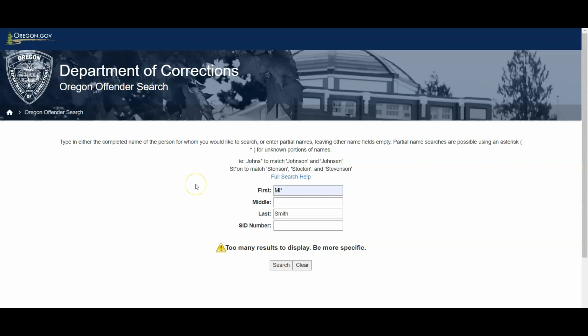Okay, so if you know someone by a name, maybe you're not 100% sure how it's spelled, but you know kind of what it sounds like, you maybe can do the first part of the name. You can type that part in. So in this case, we'll say it's "me" or "my," and you put an asterisk at the end. If you do that, you're going to get all the results with names that start with the first two letters, and obviously last name Smith, and we'll see what we get.